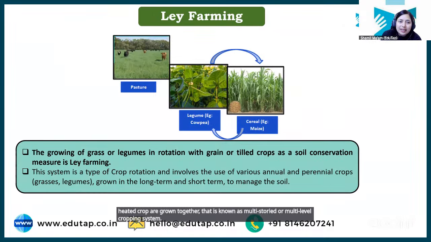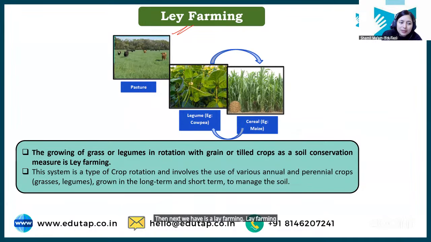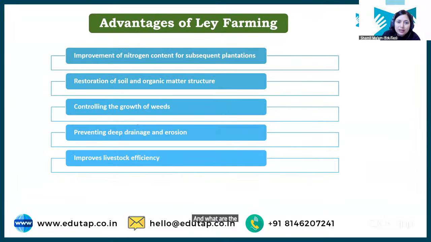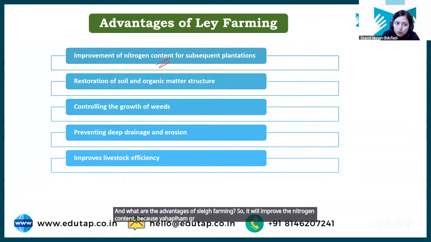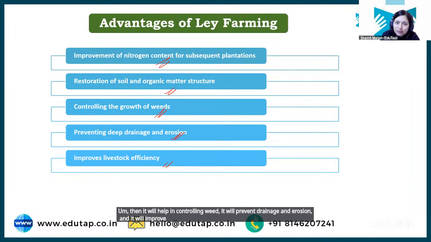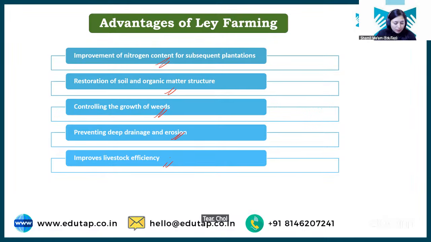ठीक है. Then next we have ley farming. Ley farming क्या होती है? Basically students, growing of ley crops for feeding the livestock as well as our intention is to conserve soil and water, right? So that is ley farming. And what are the advantages of ley farming? It will improve the nitrogen content because यहाँ पे हम grasses और legumes को grow कर रहे हैं, right? It will help in restoring the soil and soil organic matter. Then it will help in controlling weed. It will prevent drainage and erosion, and it will improve livestock efficiency. Clear? Chalo, that was all about your chapter 4.